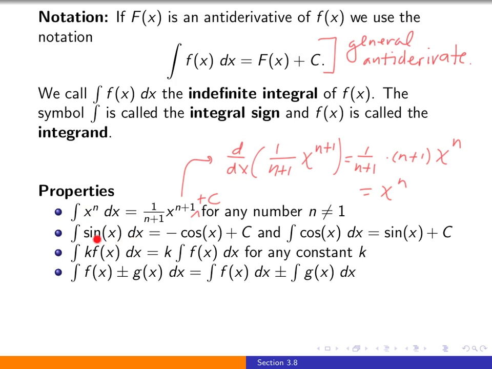The antiderivative of sine is minus cosine plus a constant, and the antiderivative of cosine is sine plus a constant. And just like with the derivative, you can pull constants outside of an integral, and you can break up an integral over a sum or a difference. That is to say that the integral of f plus g would be the integral of f plus the integral of g.